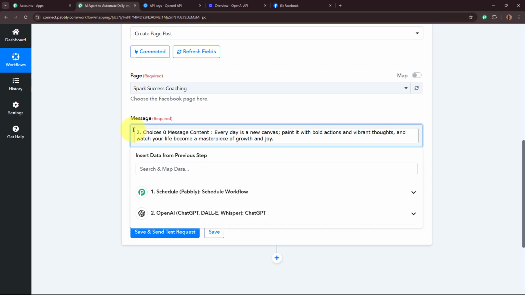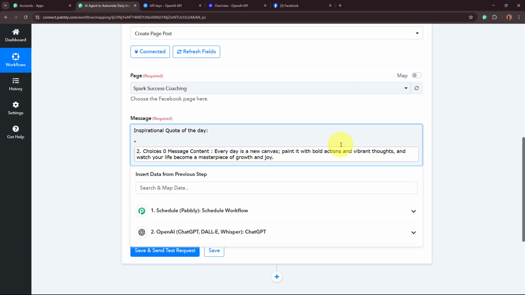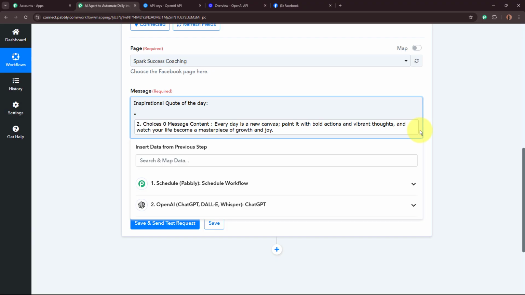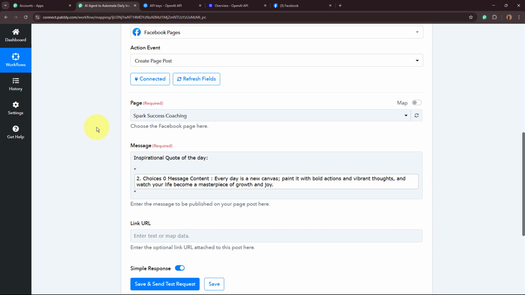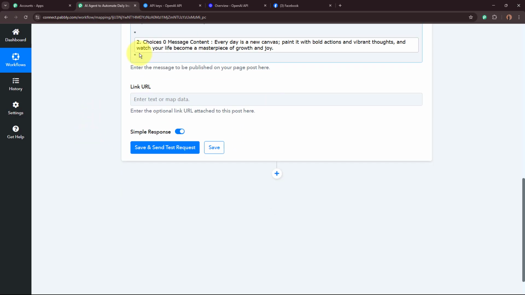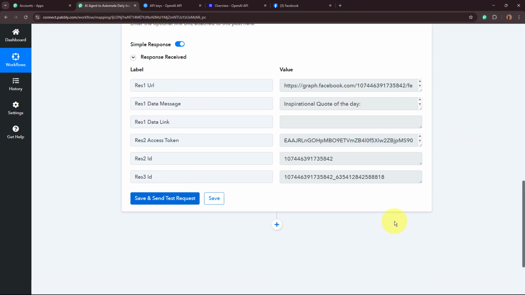Now before this quote, I want to enter a message. Here, I'm going to enter the message as "Inspirational quote of the day." This is a message that I've written manually. And before this quote, I want to enter this right here, and at the end of it, I also want to enter the same sign. Now that I've done that, you can see this is the quote that is going to be posted on my Facebook page. I do not want to enter any link URL, so I'm going to skip that part and simply click on the Save and Send Test Request button right here. As I've done that, we have received a response, which is a positive response.